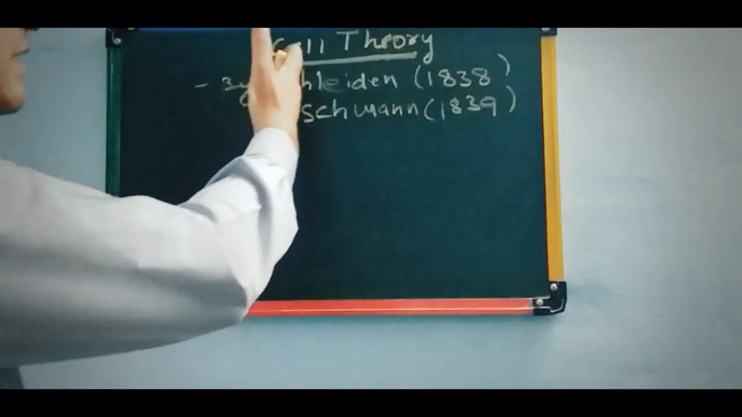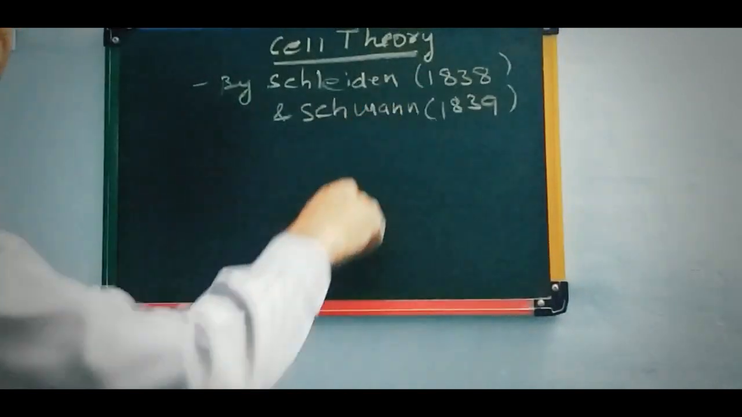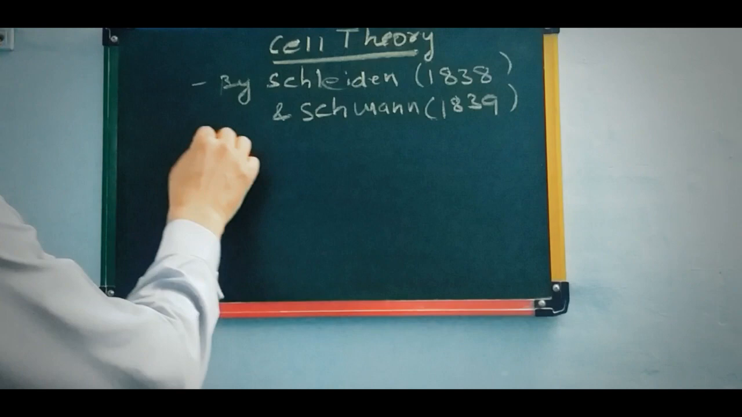Our next topic is cell theory. It was given by Schleiden in 1838 and Schwann in 1839. The following points are there.